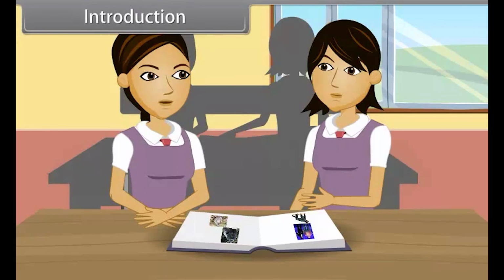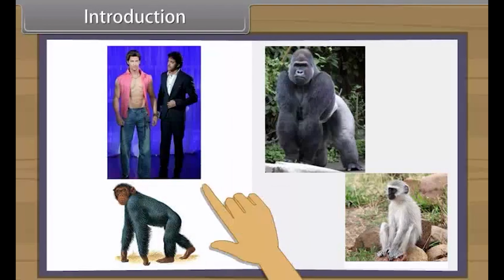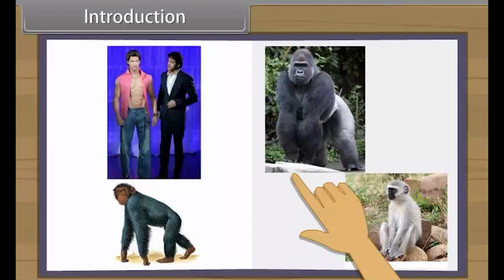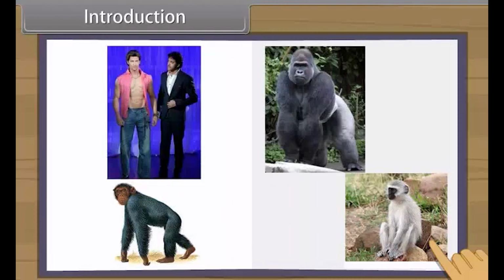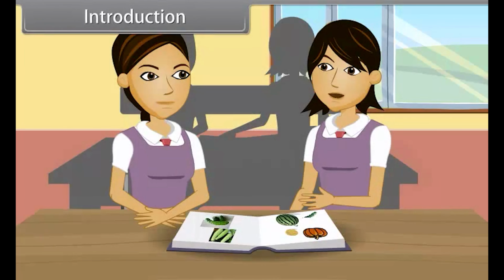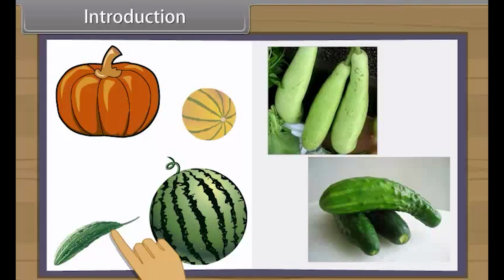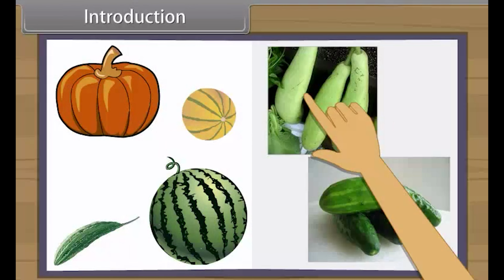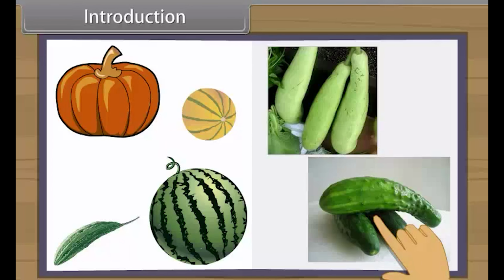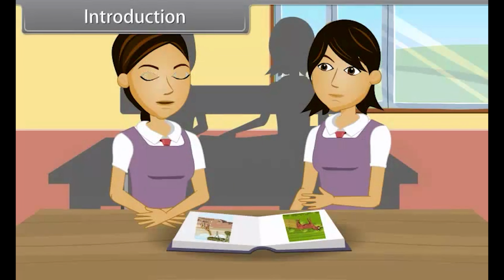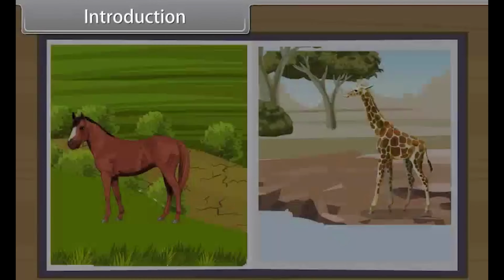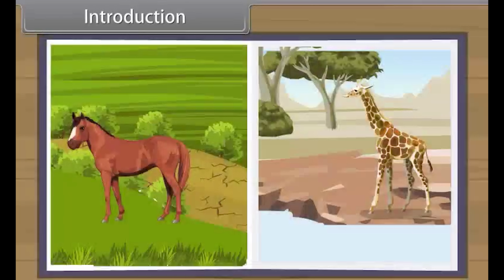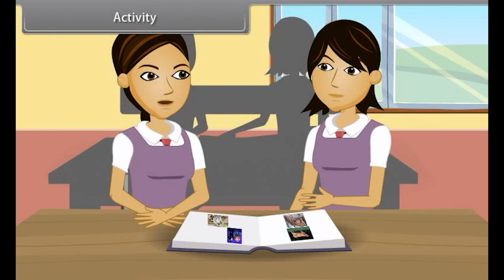These differences are within a species, but within a genus, there are some similarities, like human beings, chimpanzees, gorillas and monkeys are all alike. Similarly, among plants, melon, watermelon, bitter gourd, pumpkin, bottle gourd, cucumber, etc. have many similarities. But when we study two genera, then we find out they are entirely different. Let us do an activity to find out the similarities within a genus and differences among various genera.